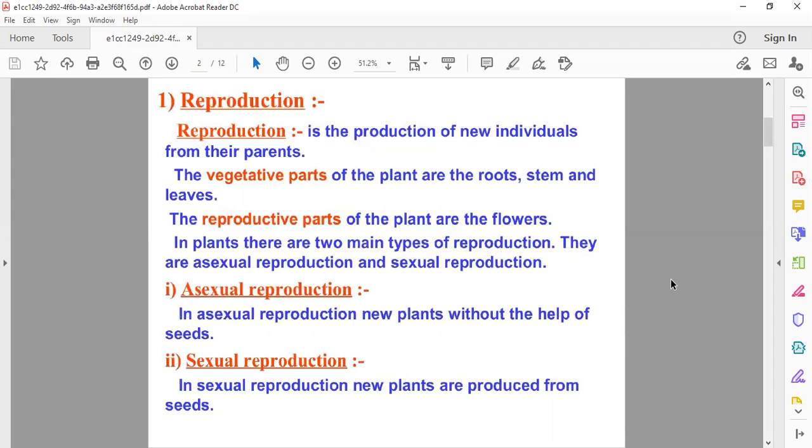So before moving further, let's study the definition of reproduction first of all, that what do you mean by the word reproduction? So reproduction is the production of new individuals from their parents. Okay. But in this chapter we are going to study reproduction in plants. So here we are talking about the plants.